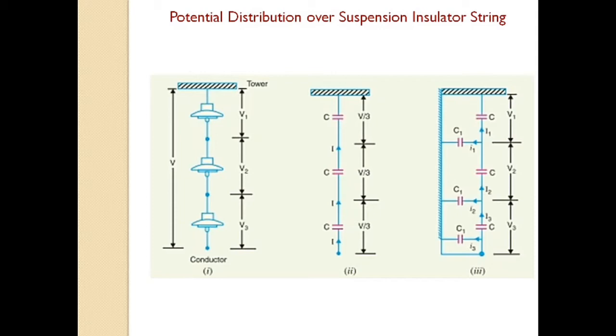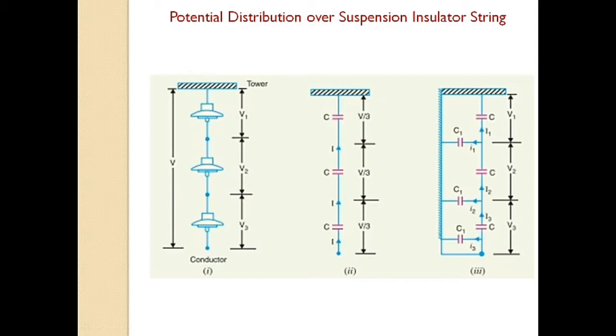Next one, potential distribution over suspension insulator string. A string of suspension insulators consists of a number of porcelain discs connected in series through metallic links. Okay. So, this is our disc and this is the metal links.